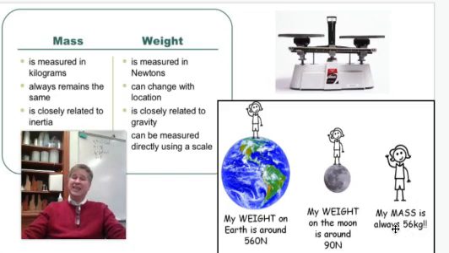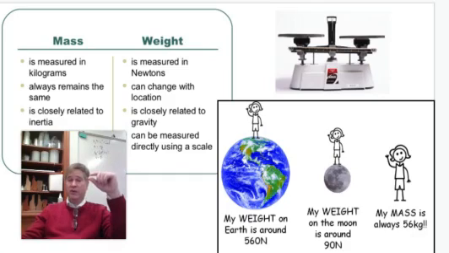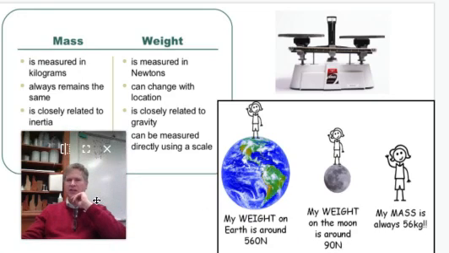Now, the idea is kind of a conversion here. If you're trying to go from kilograms to pounds, you take kilograms and multiply by 2.2, you kind of double it. That gives you about the weight. So this person has a weight of a little over 112 pounds. That's a kind of quick conversion. 2.2 is the actual amount.